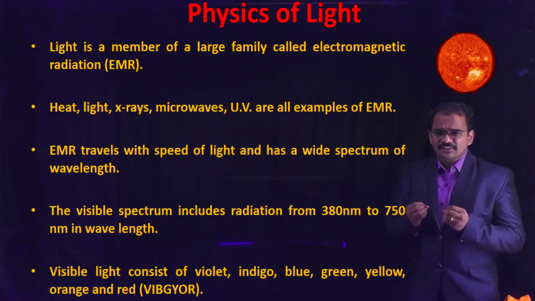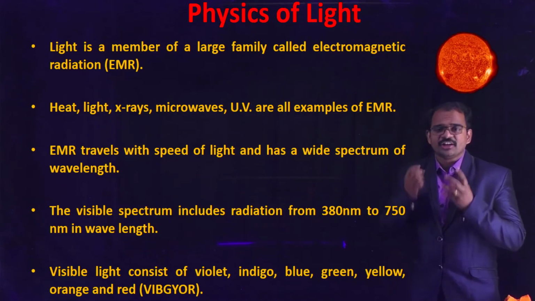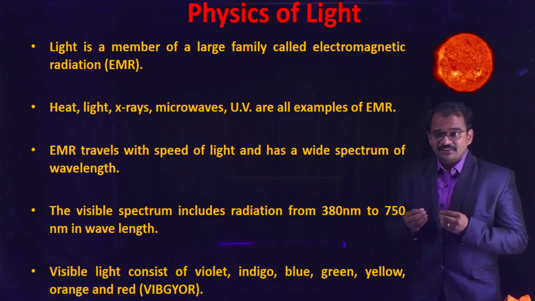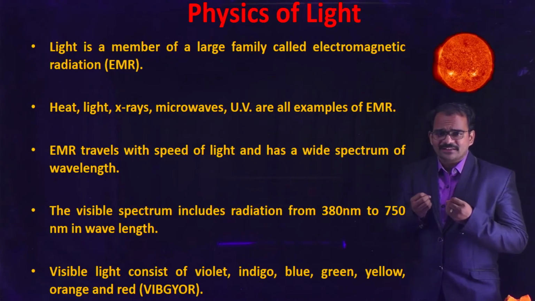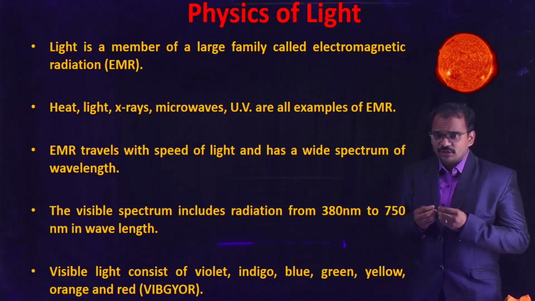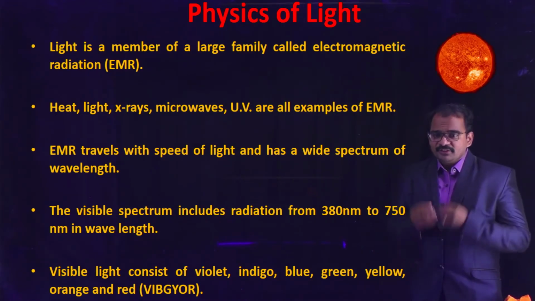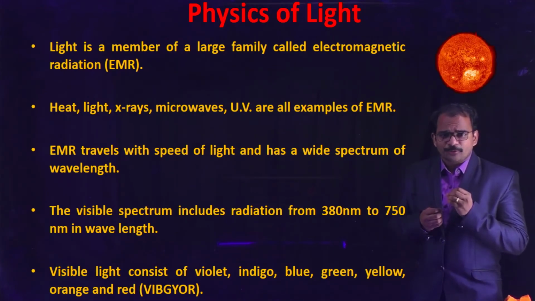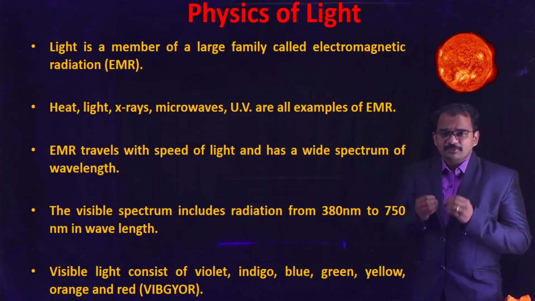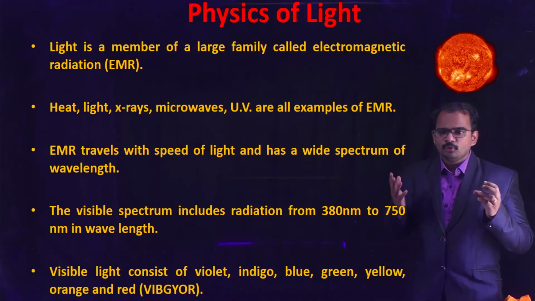So let's discuss the physics of light. Light is a member of a large family called electromagnetic radiation, in short, EMR. Heat, light, X-rays, microwaves and UV are all examples of electromagnetic radiation. Electromagnetic radiation travels with the speed of light and has a wide spectrum of wavelengths. The visible spectrum includes radiations from 380 nanometers to 750 nanometers. Visible light consists of VIBGYOR, which means violet, indigo, blue, green, yellow, orange and red colors.